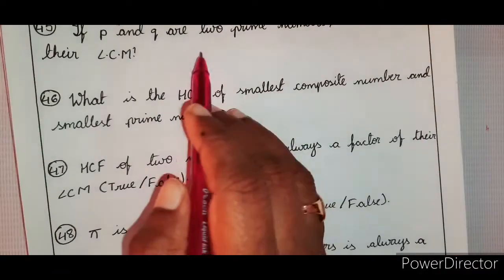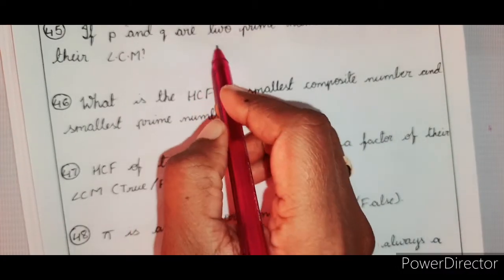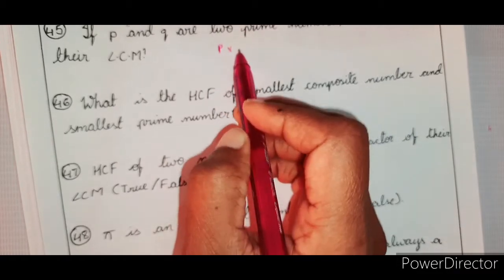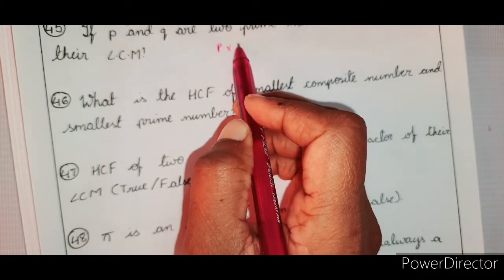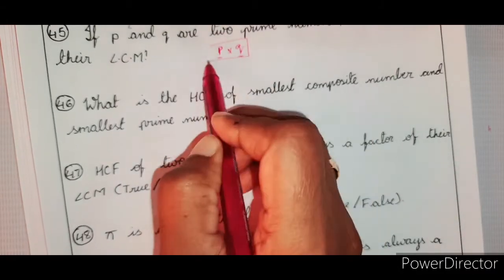Right. If P and Q are two prime numbers, then what is their LCM? See, LCM means you are talking about common multiples, right? So they don't have anything like common factors at all, and therefore when you multiply these two, that only will be the LCM.